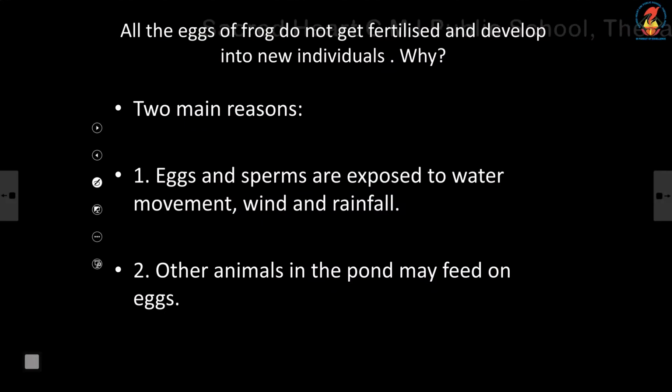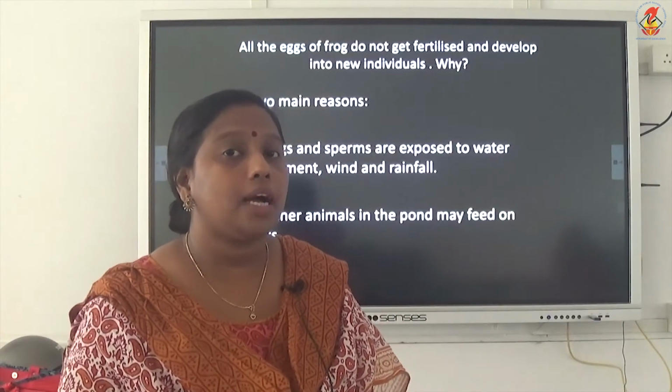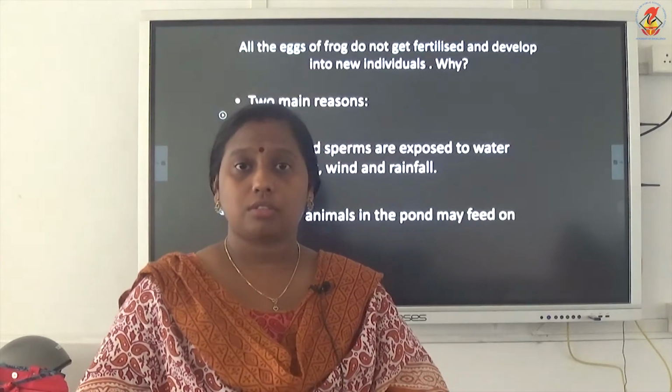all the eggs in frogs will not get fertilized and develop into new individuals. This heading itself is a question. All the eggs of a frog will not become fertilized, and if fertilized, all these fertilized eggs will not become adult frogs.